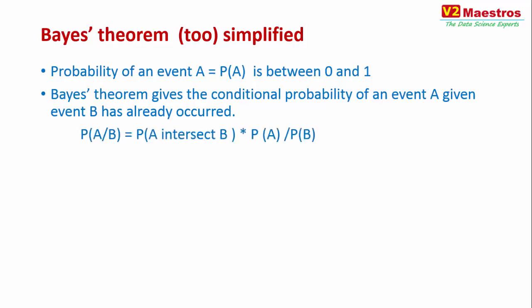So this is the formula for Bayes theorem, the probability of A given B. So what is A given B? It means the probability of an event A occurring given that B has already occurred. The probability of Argentina winning given that Messi is injured. So event B has already occurred, you know that B has occurred, and based on that you're trying to predict A. When you're trying to predict something, you start with some percentage, and then as you know more and more information around that event, something has already happened,